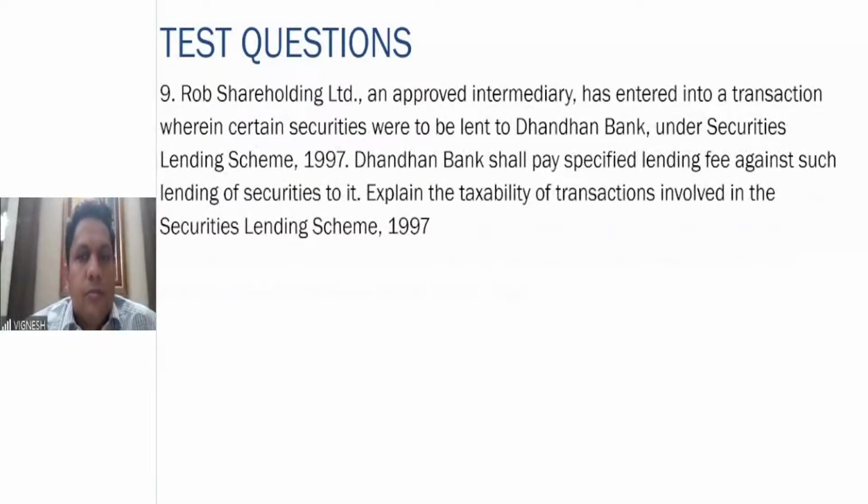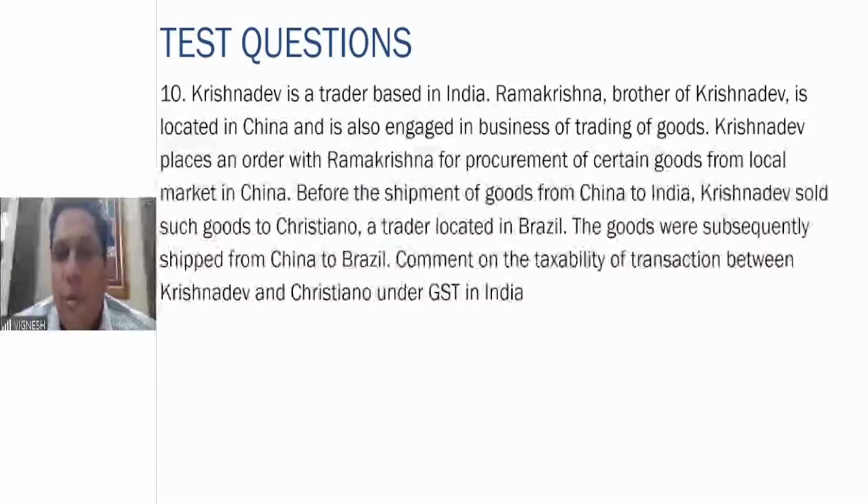Next one. Krishnadev is at order with Ramakrishna for procurement of certain goods from the local market in China. Before the shipment of goods from China to India, Krishnadev sold such goods to Cristiano, a trader located in Brazil. The goods were subsequently shipped from China to Brazil. Comment on the taxability of the transaction between Krishnadev and Cristiano under GST. Please try to answer this. This is again a new provision, new clarification, so it can be important from the exam point of view.